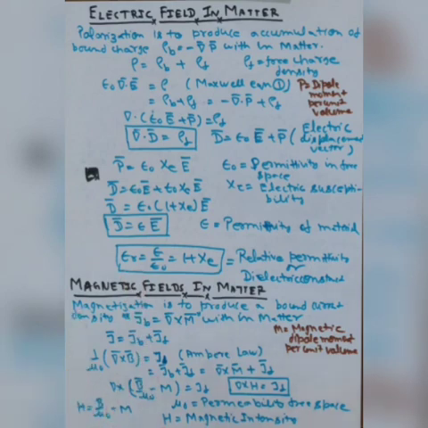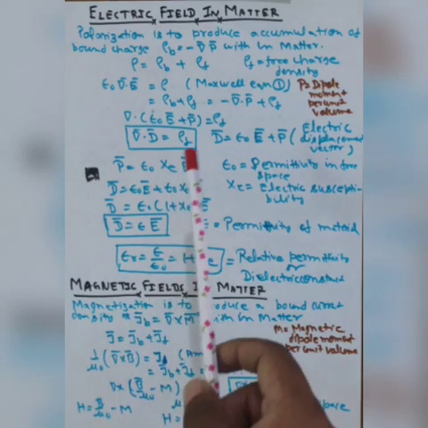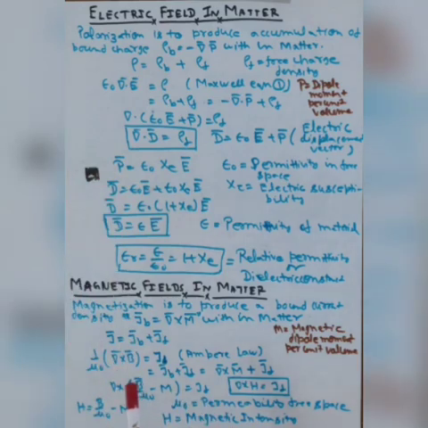Similarly, in the case of the magnetic field, when a magnetic field enters into the matter, the small magnetic dipoles experience a torque just like an electric dipole, and it will create a bound current known as volume current.